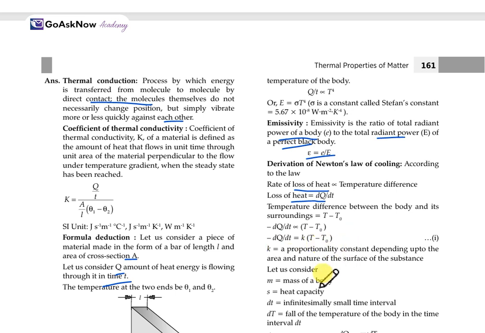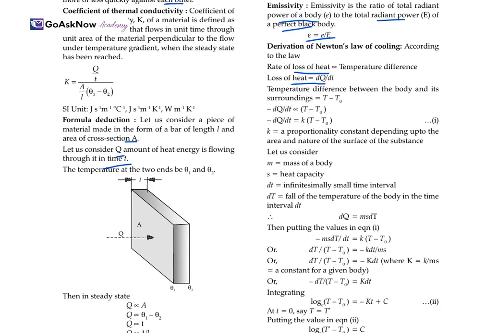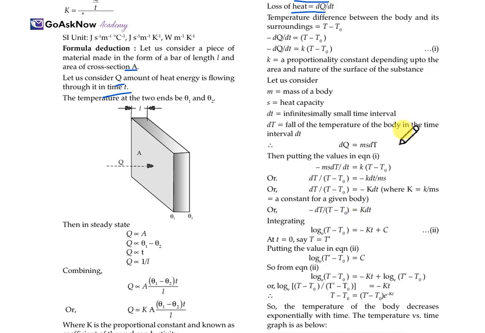K is the constant, m is the mass, s is the heat capacity, dt is an infinitesimally small time interval, and dT is the fall in temperature. So when we solve it, we get dQ equal to ms dT. Putting this value in equation 1 and simplifying, we get dT upon (T minus T naught) equal to minus K' dt, where the constant K' is equal to K by ms.